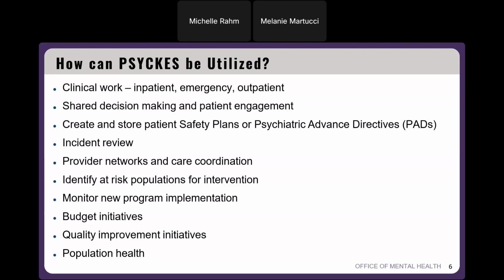PSYCKES can be used for incident review or care coordination or creating provider networks. It can also be used to identify those at-risk populations to help support intervention. It can be used to monitor new program implementation or used for budget initiatives or quality improvement initiatives as well on some of the quality improvement projects going on. And then, of course, it can be used for population health overview.